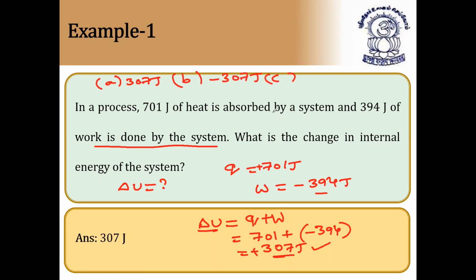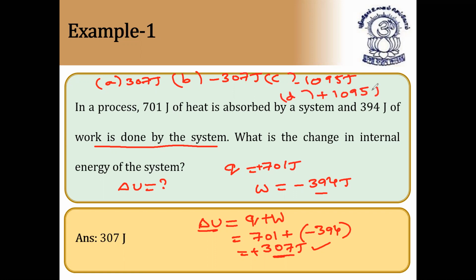Option C, by adding these two, 701 plus 394 is equal to 1095, that is plus 1095 joules. And option D, minus 1095 joules.